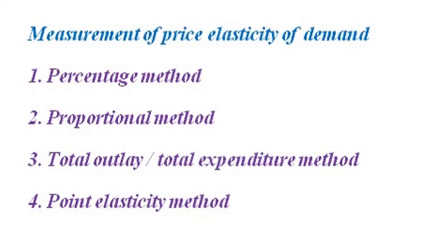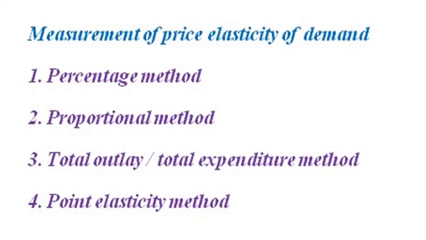And the third one is the total expenditure method. This method was suggested by Marshall to measure elasticity of demand. In this method, elasticity can be measured by comparing the total expenditure on a commodity before and after the change in price. According to this method, there are three types of elasticity. When the total expenditure increases as the price falls and decreases as the price rises, in this case the demand is said to be elastic. In this case, ED is greater than 1.